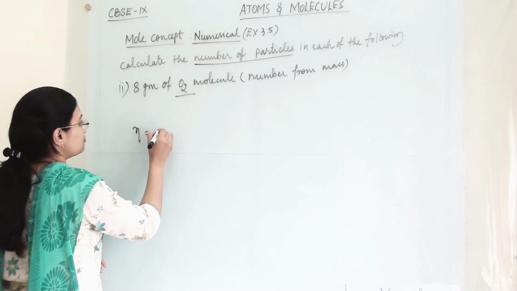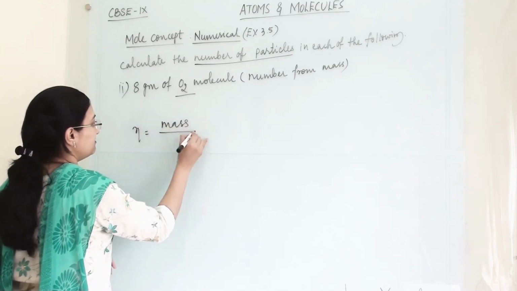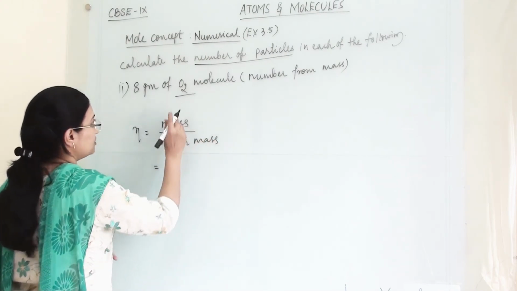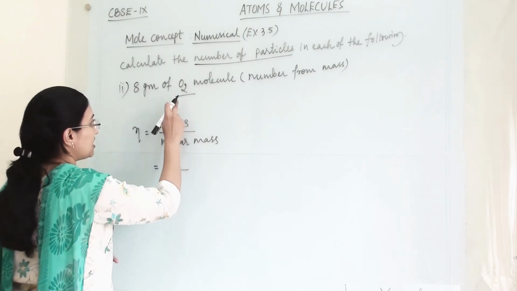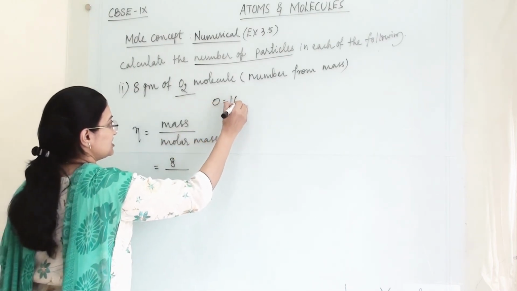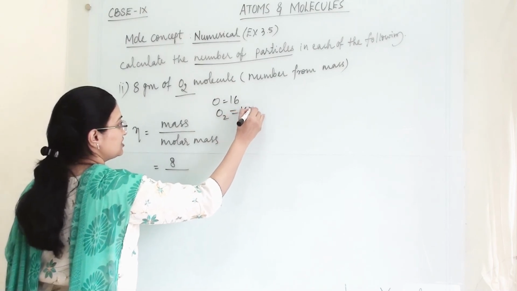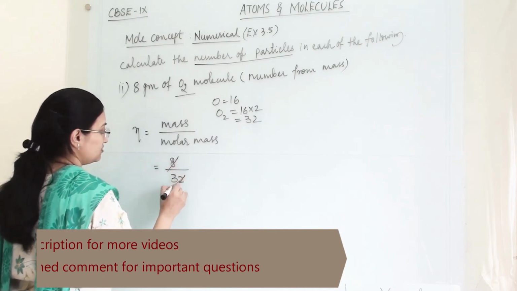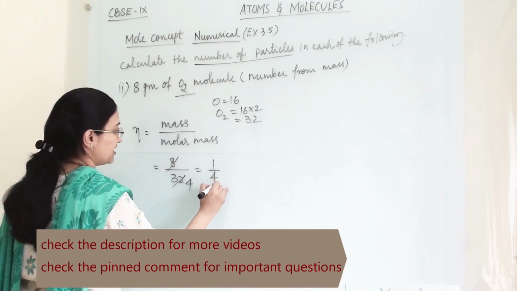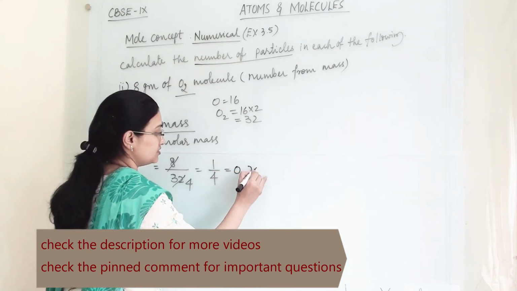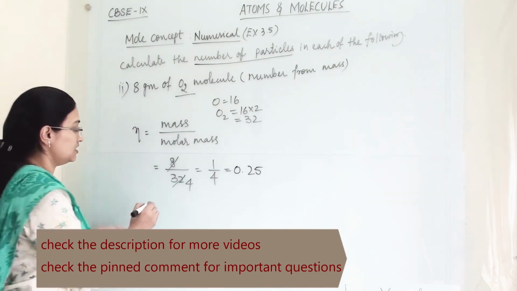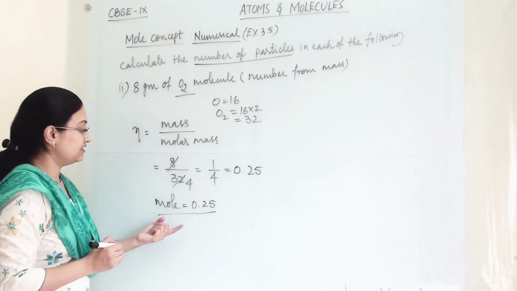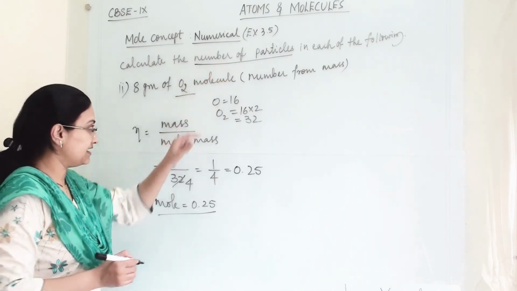Now n equals mass divided by molar mass. The mass is 8 gram and the molar mass of oxygen is 16. Since it is O2, it is 16 into 2, so it is 32. So 8 divided by 32 equals 0.25. So here our mole is 0.25. Now we have to find the number of particles.